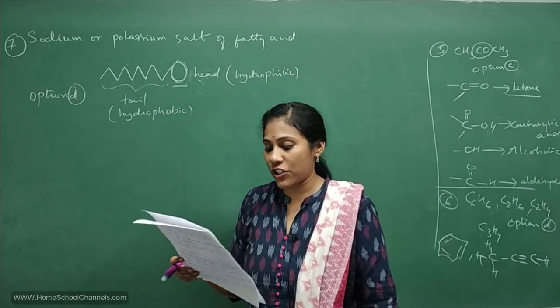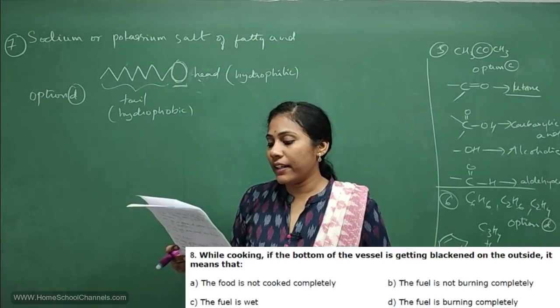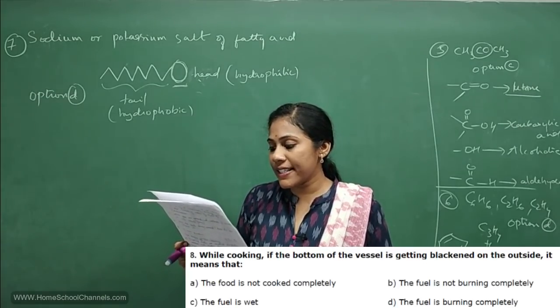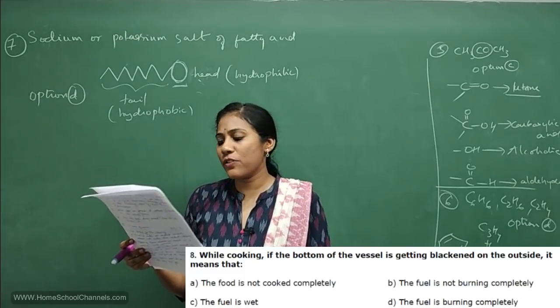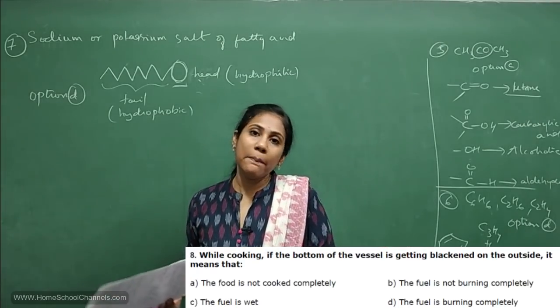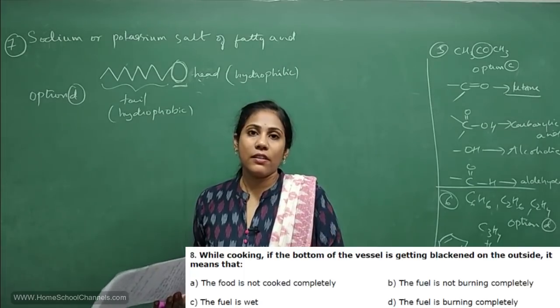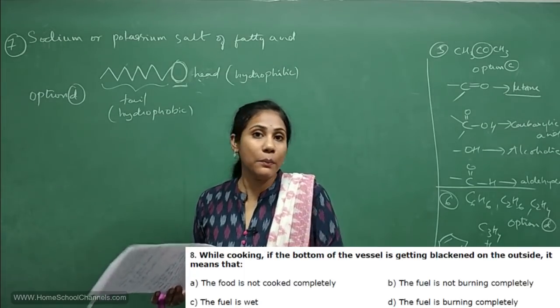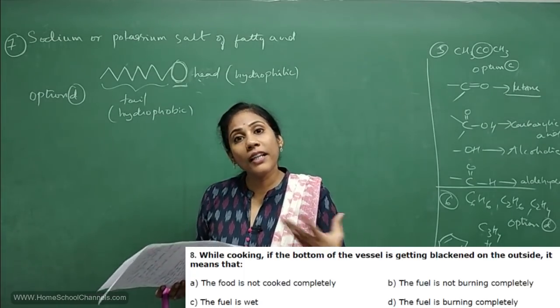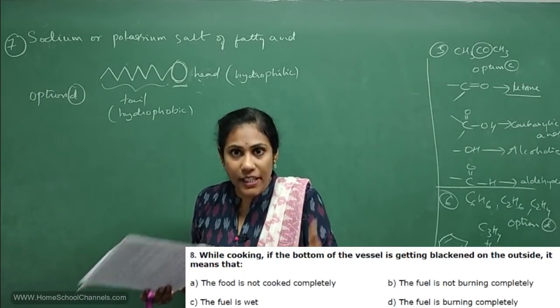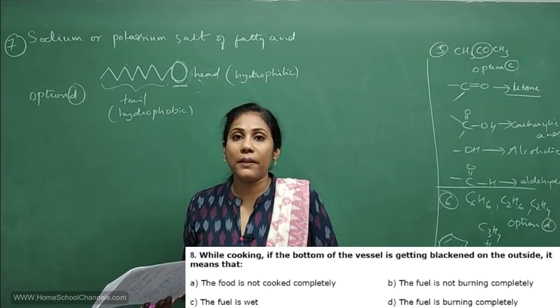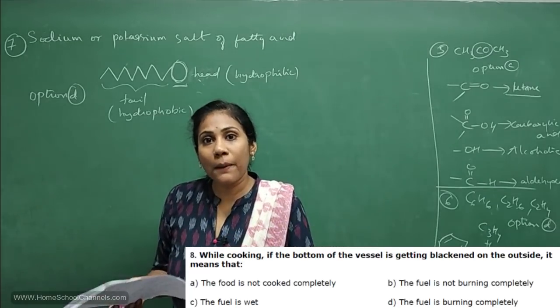Okay, for the 8th question. While cooking, if the bottom of the vessel is getting black on the outside, it means that... it's a very famous question. Why do vessels become black at the bottom? Because the fuel is not burning properly. When you don't supply enough oxygen, it will not burn properly.